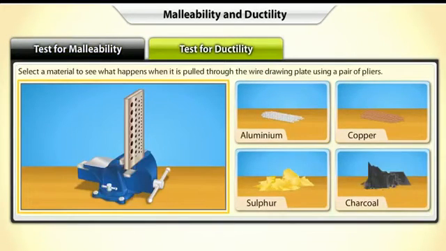Now, let's do another activity. Select a material to see what happens when it is pulled through the wire drawing plate using a pair of pliers.